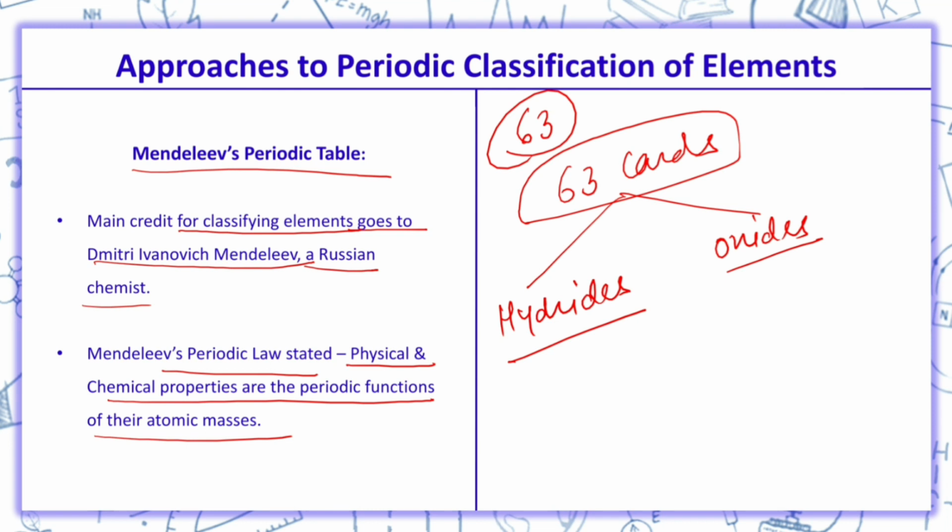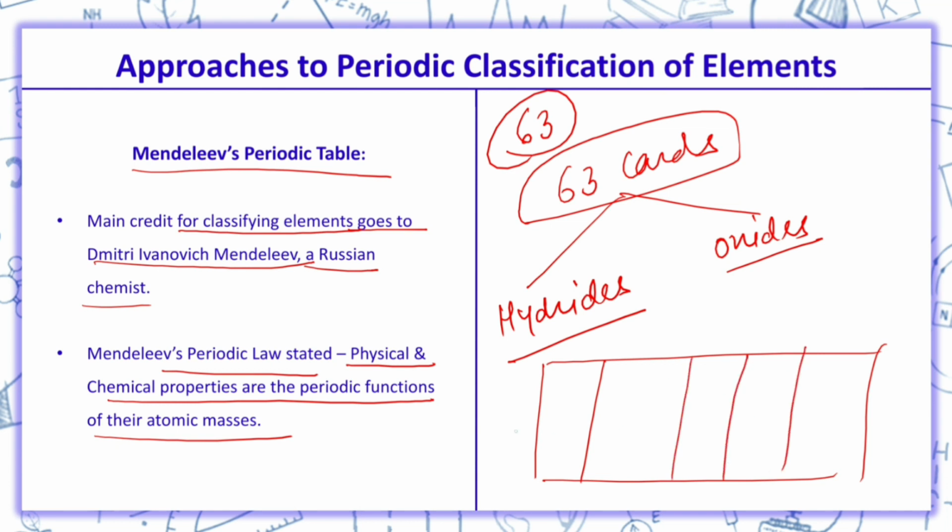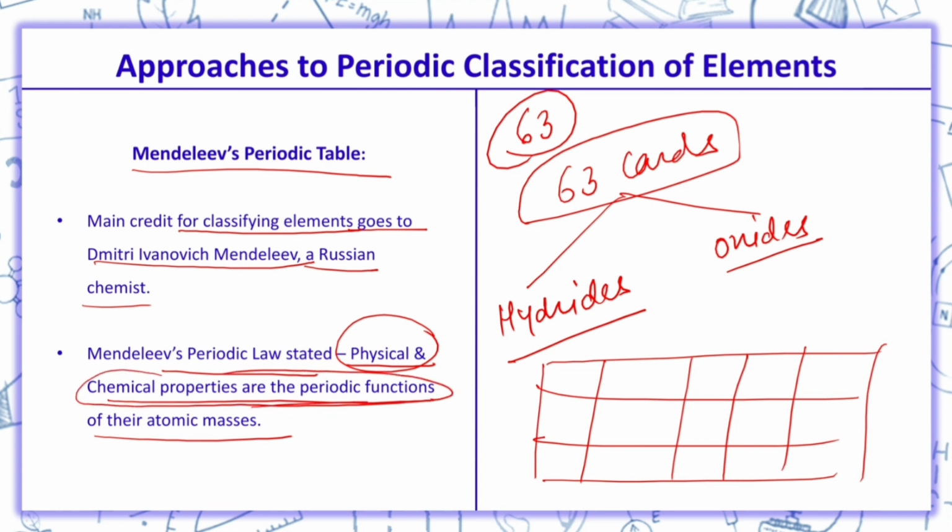Thus, doing like this, he got a periodic table with vertical columns and horizontal rows. So, this is how his periodic table was made, by studying physical and chemical properties as periodic functions of their atomic masses.